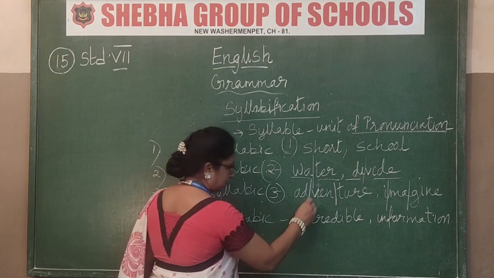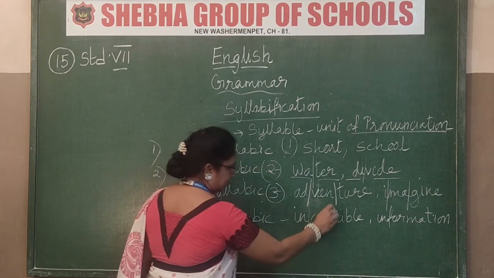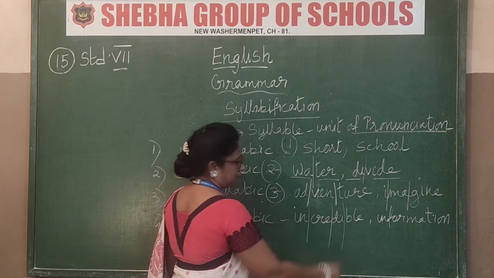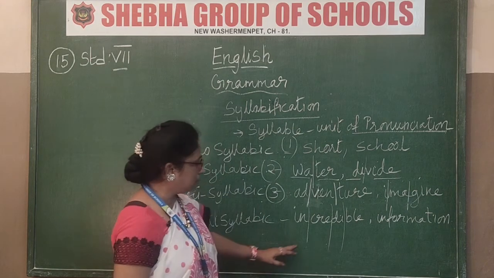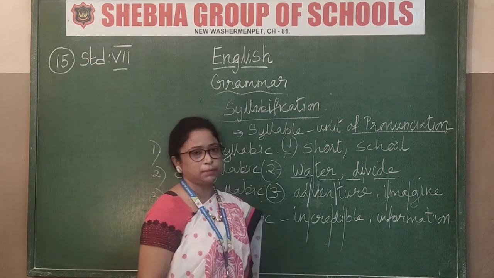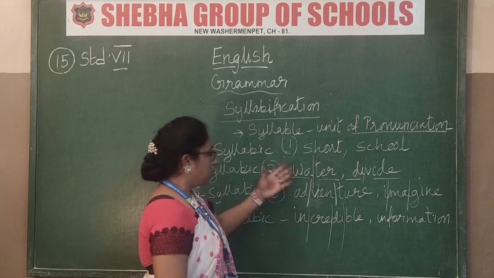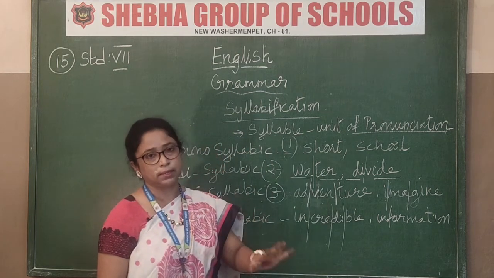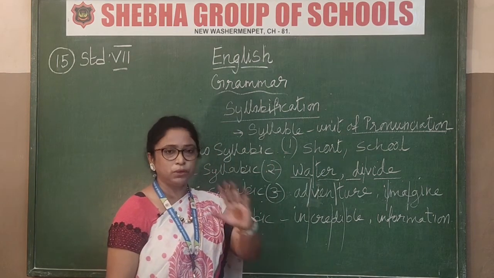Incredible. So in one word, credible. Got that now? How many syllables? 1, 2, 3, 4 syllables. Okay, 4 syllables. More than 3 is known as multisyllable. There are varieties, but for you it is multisyllable.